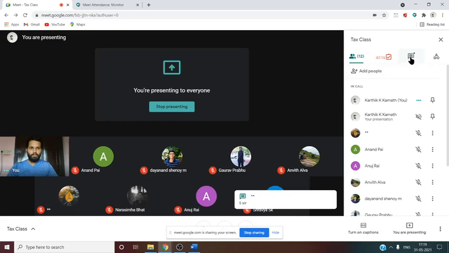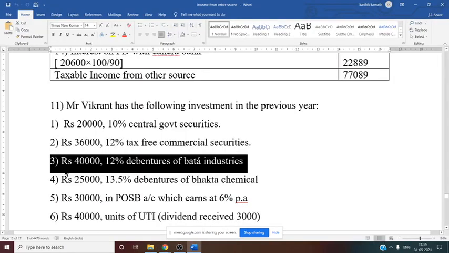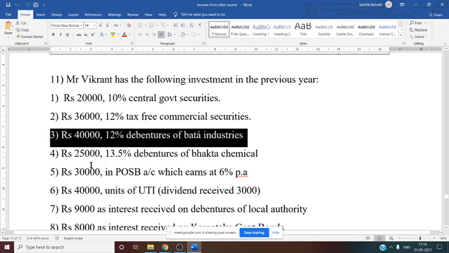So now if you see here, this is again amount and rate is given and we don't know what this is. They have just given Bata Industries. So what we have to do? Only we have to consider the interest on Bata Industry. Directly we have to take interest on Bata Industry. That is 40,000 into 12%. Then 25,000 13.5% debenture of Bhakta Chemical.